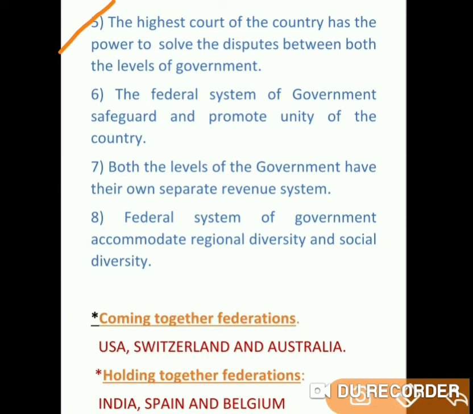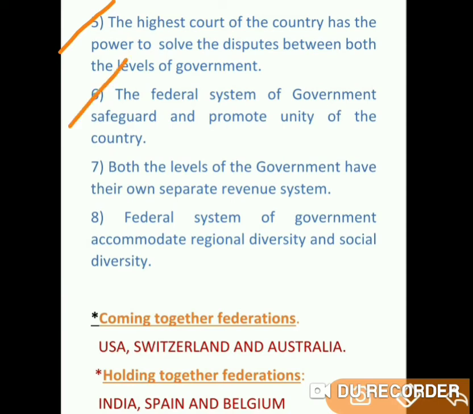For example, disputes in the sense of what? As you all know, there are some quarrels between Karnataka and Tamil Nadu because of the Kaveri river. You got my point? This is the issue of two states. So here, the central government must take some decisions. It should solve the problems between both the states. This is the problem between two different states. But sometimes there will be issues between central government and state government relating to some national issues. In such cases, the highest court will take the decision and it will play the role of umpire. This is also one more important feature of federalism.